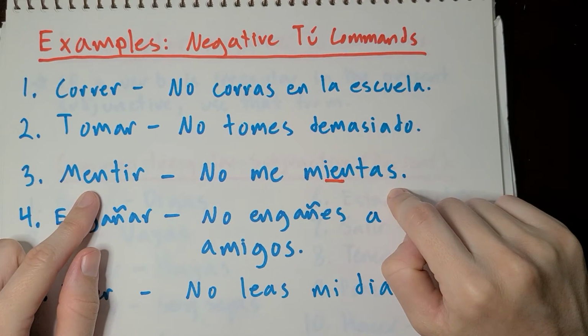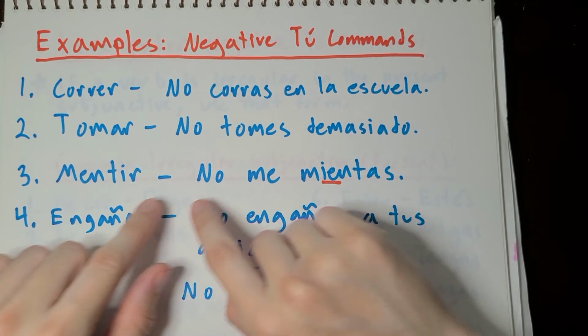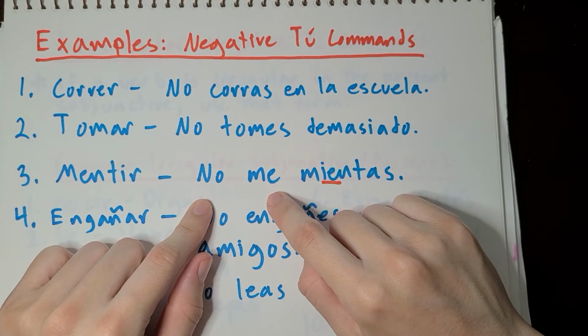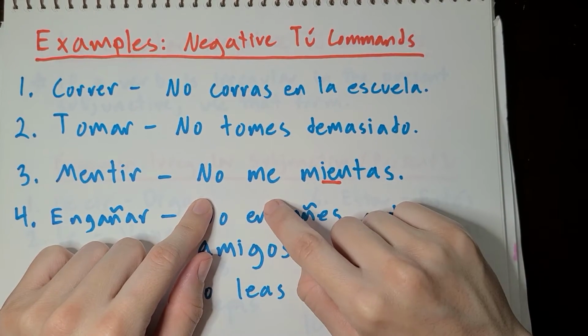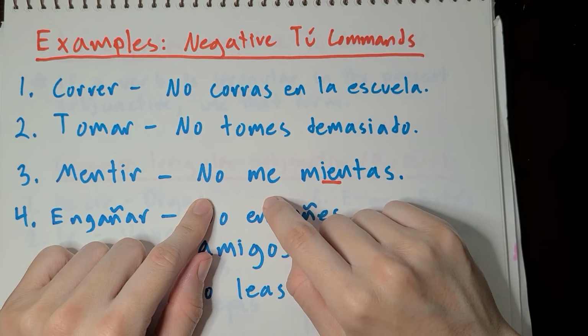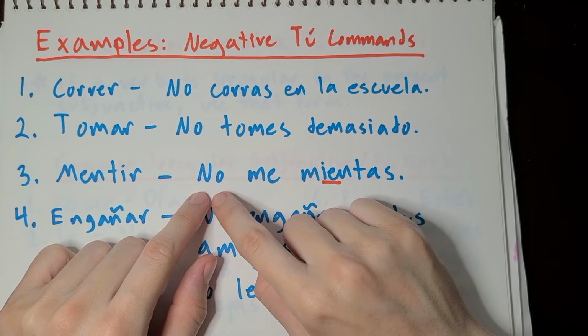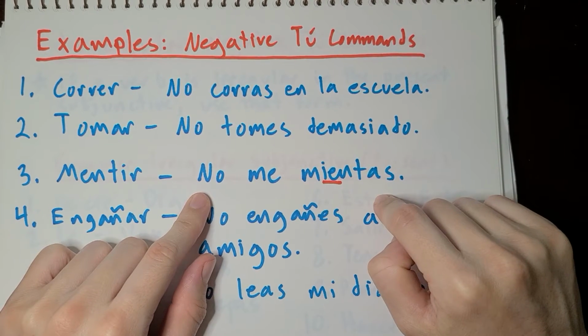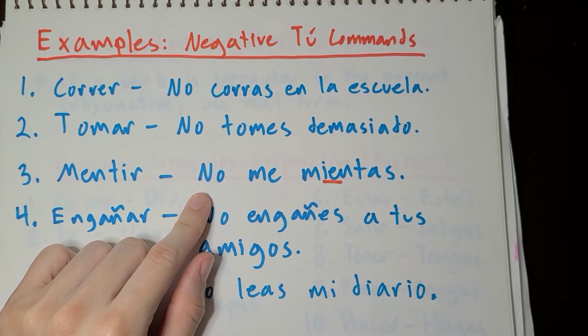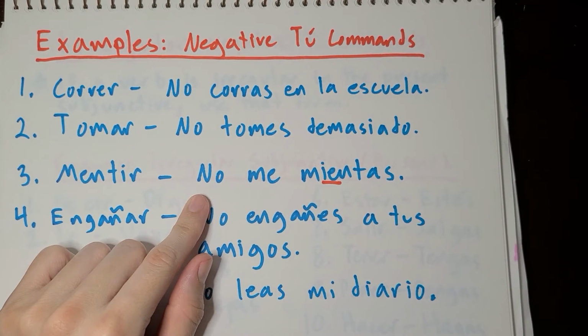So mientas. So no, and then we have a pronoun here. We're saying don't lie to me. So no, the pronoun is going to go in front of the conjugated verb and after the no. So no me mientas. Don't lie to me. Okay, so that was a really long explanation for a really simple sentence.